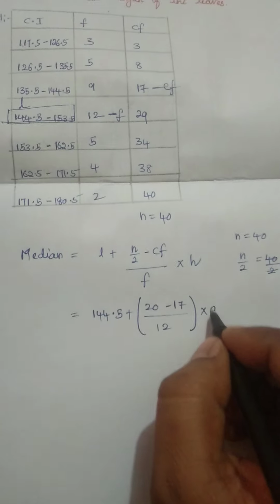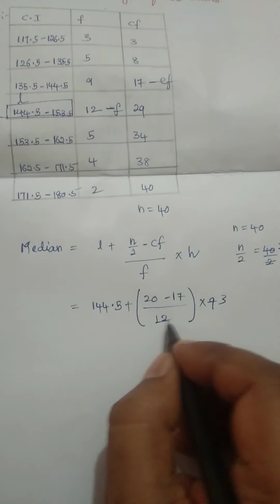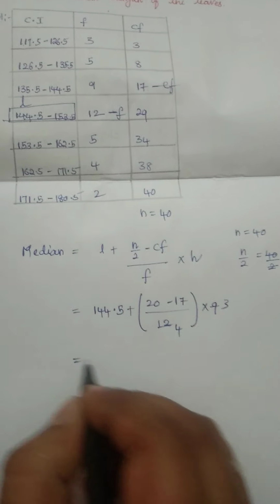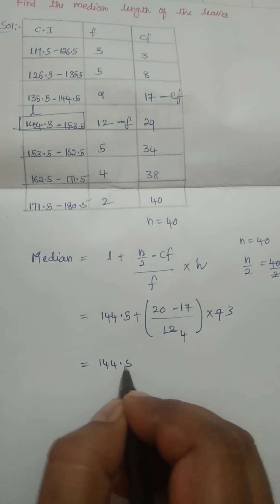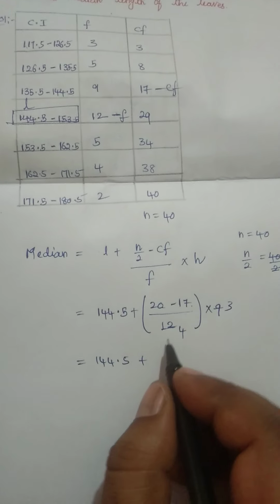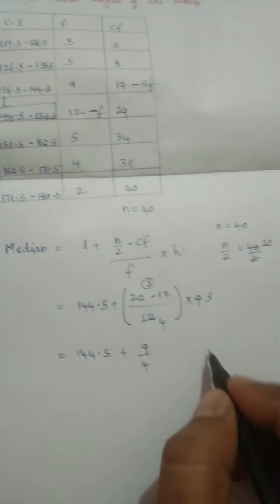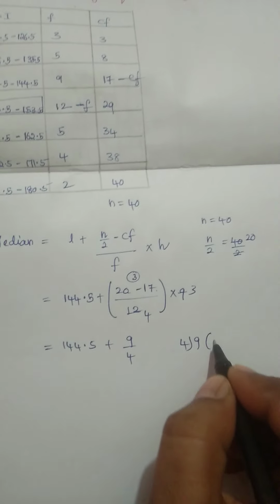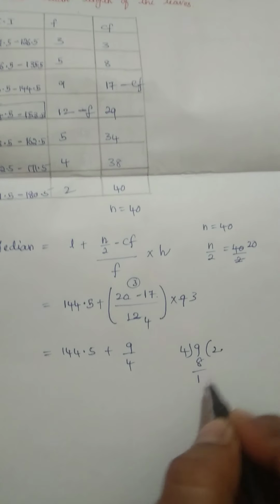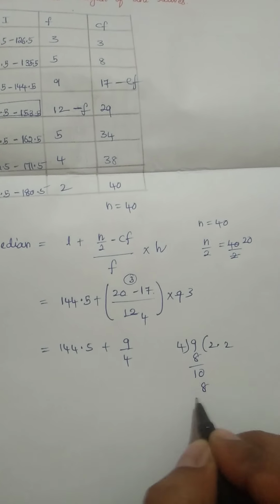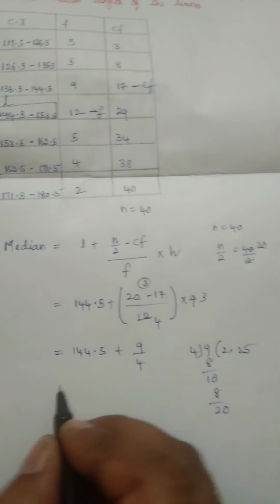So 144.5 plus (20 minus 17 is 3), so 3 into 3 is 9, divided by 4. 9 divided by 4 is 2.25.